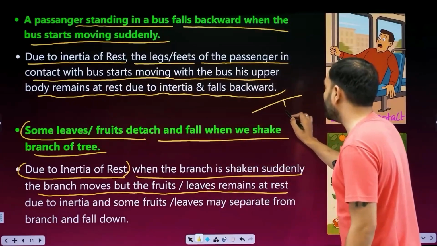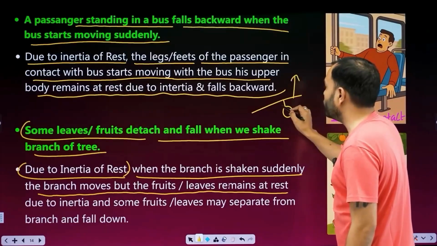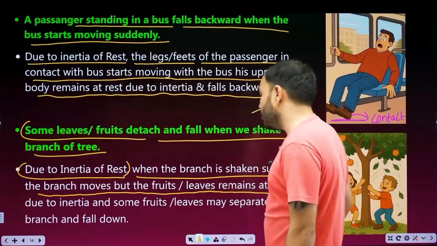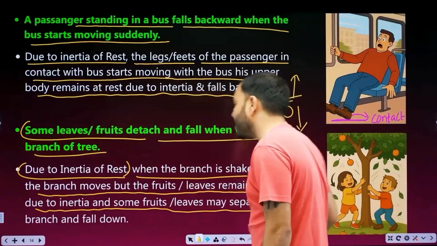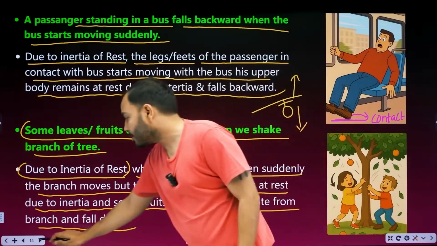Here's the branch and here's the fruit hanging on it. We shake the branch, and it says I am moving. The fruit says I am staying put, so it falls. The fruits and leaves remain at rest due to inertia, and some fruits and leaves may separate from the branch and fall down.